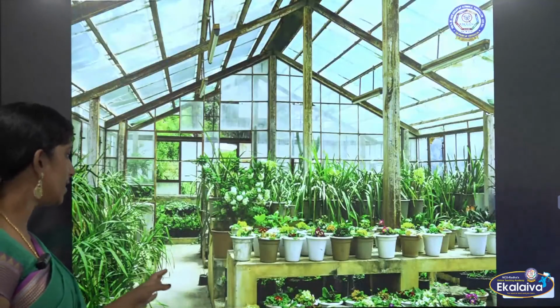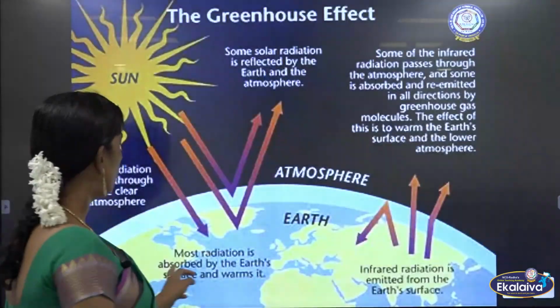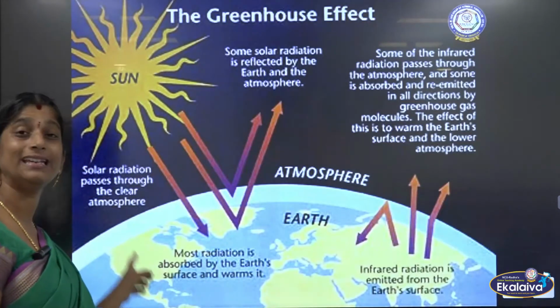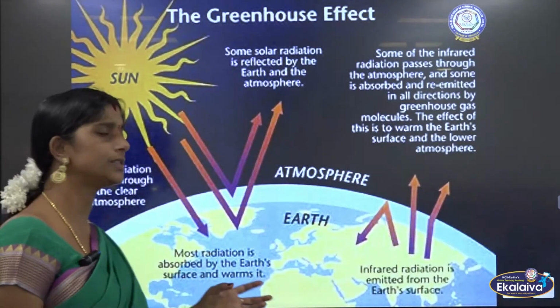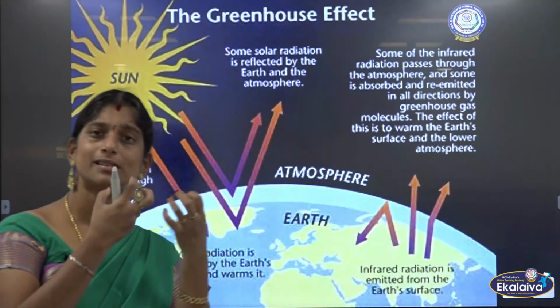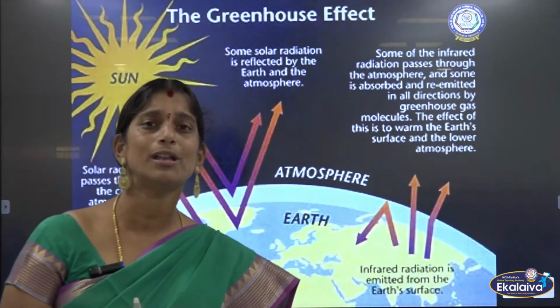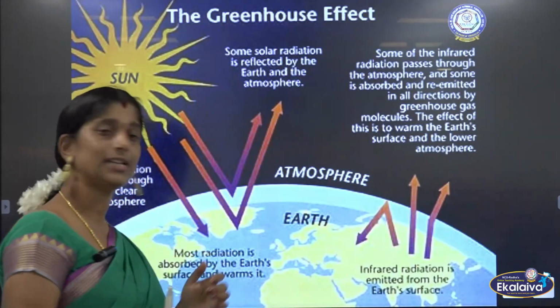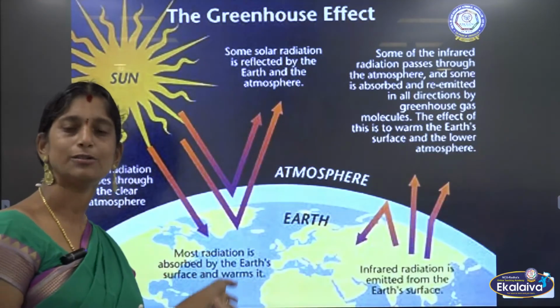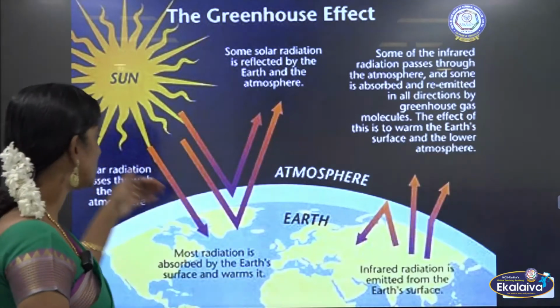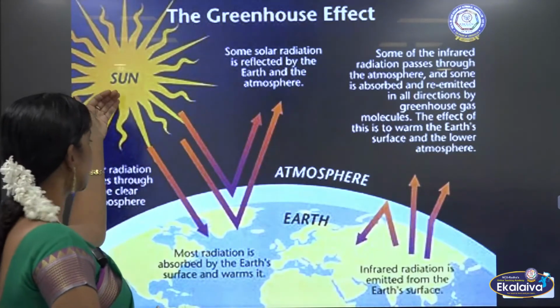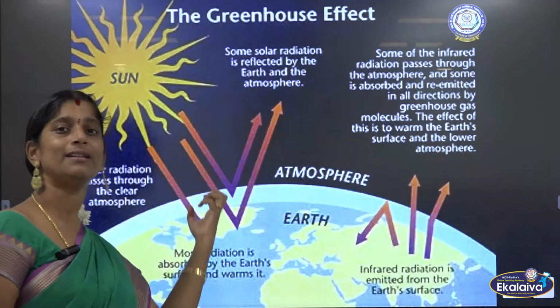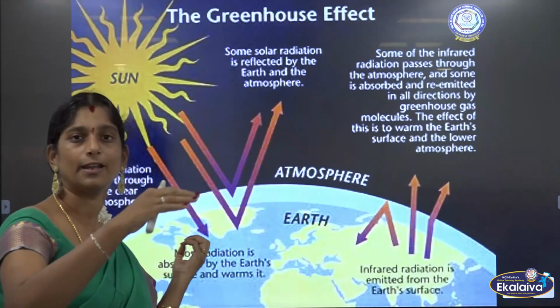Most radiation is absorbed by the Earth's surface and warms it. The majority of the radiation is absorbed by the Earth, but how does it absorb? Just because of the carbon dioxide present on the Earth. We are going to see about that again. I am explaining this with the diagram. The sun's rays reach the Earth, and that heat is absorbed by this carbon dioxide.